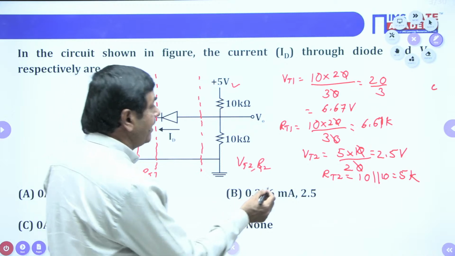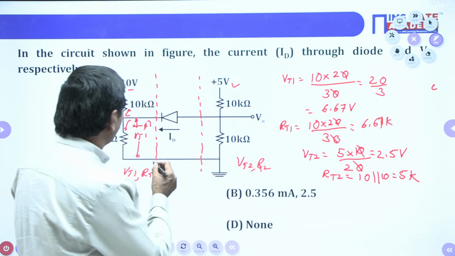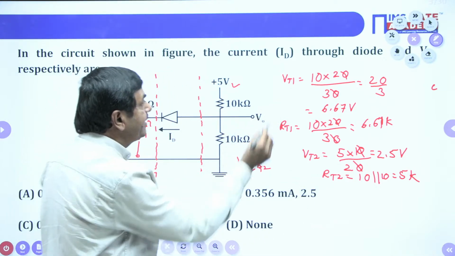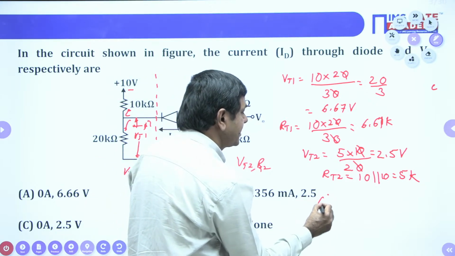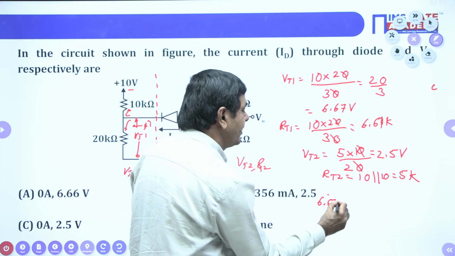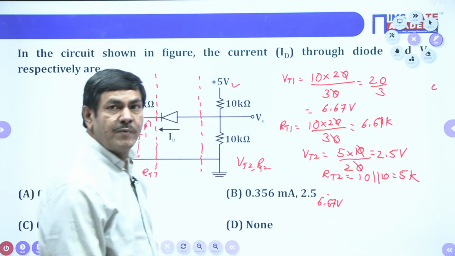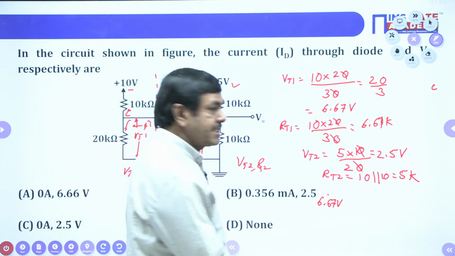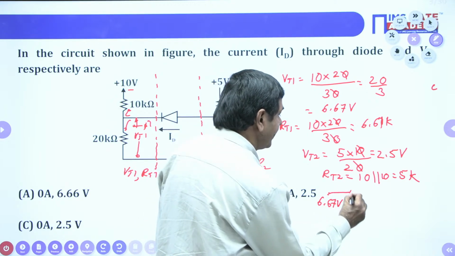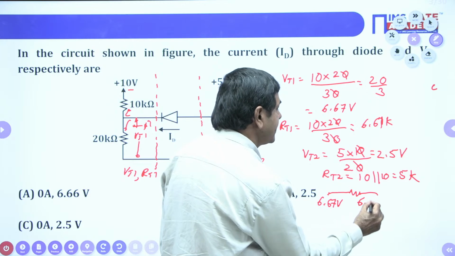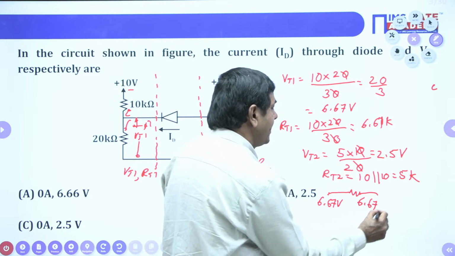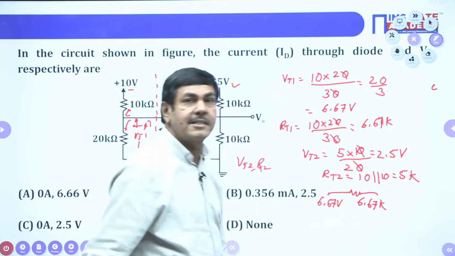Now, how can we draw the equivalent circuit? VT1 is 6.67 volts, and we also got the resistance, 6.67K.